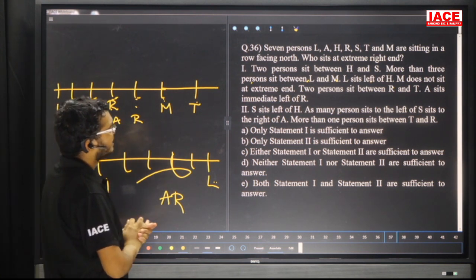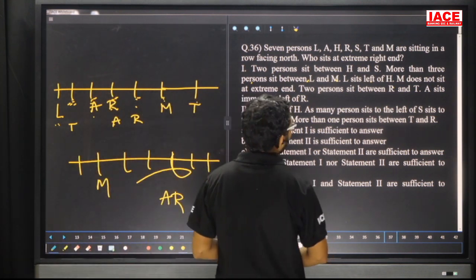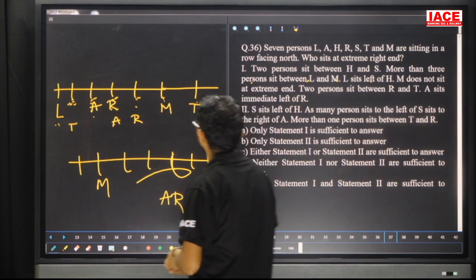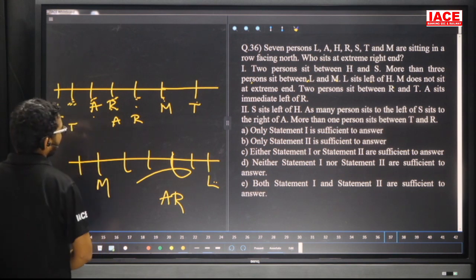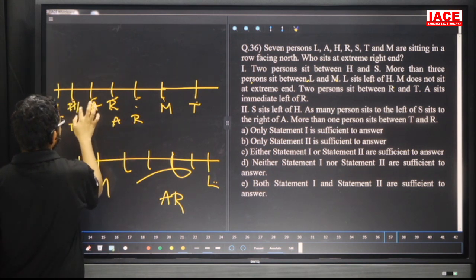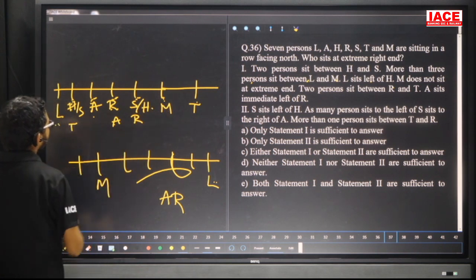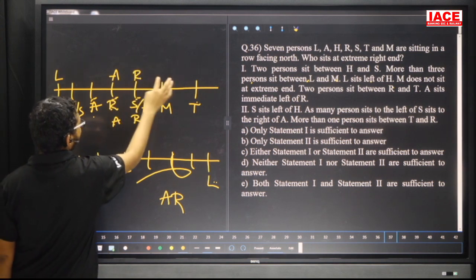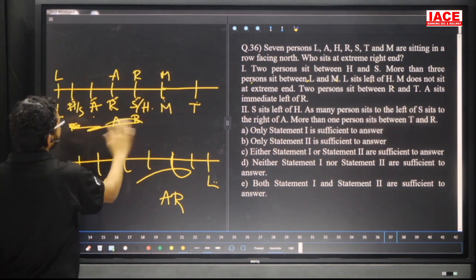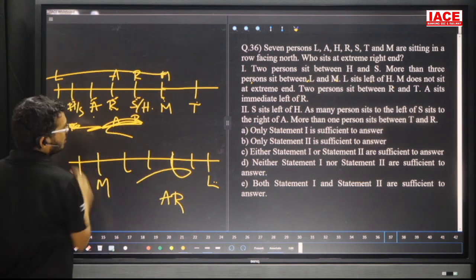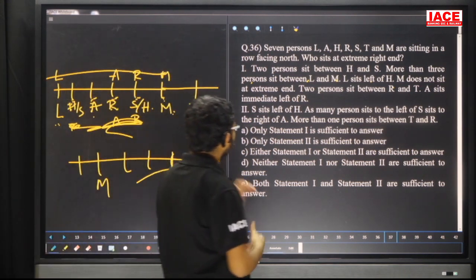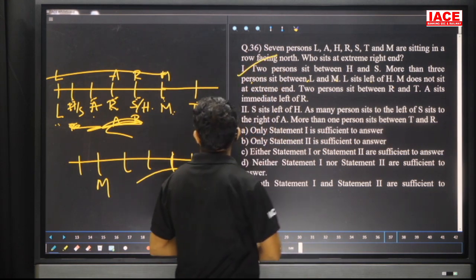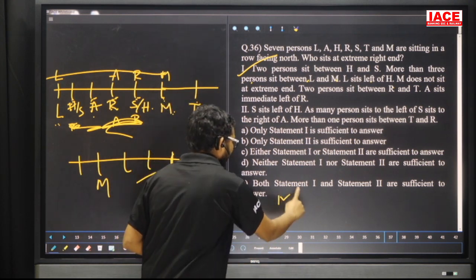Next one is what? L is left of H. Next one is 2 persons in between H and S. 2 persons in between H and S means, in this case, H or S, and this one is S or H. If I take this possibility, then this one is what? Here L. See here, this one is A, this one is R, here M. Now, our requirement is what? Two persons between S and H. Is there any chance? No. That means this possibility, no chance. That means this is the only possibility. Now, who is at the extreme right end? The answer is T. That means 1 alone we are able to answer. That means 1 alone is sufficient. Yes.